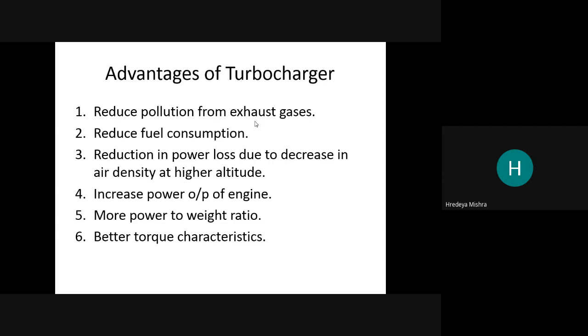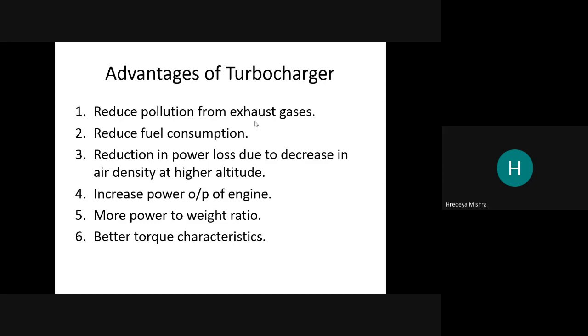Reduction in power loss due to the decrease in air density at higher altitude. When the density is lower, then higher power loss is there.